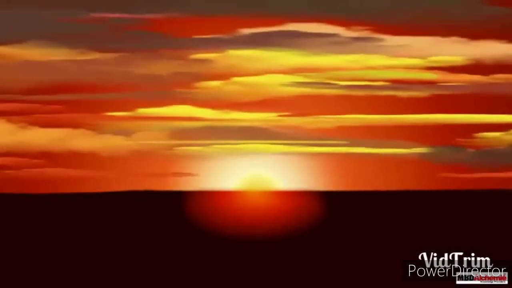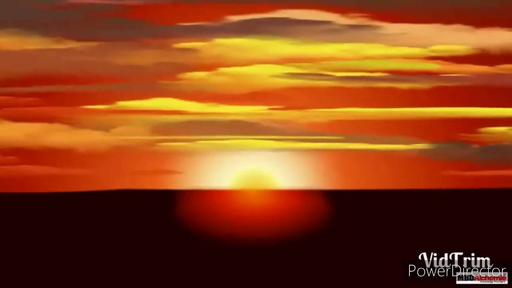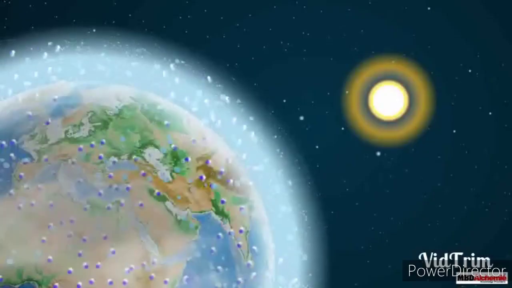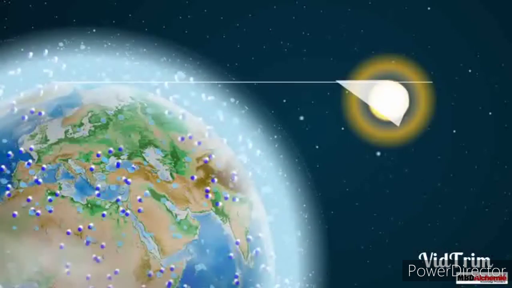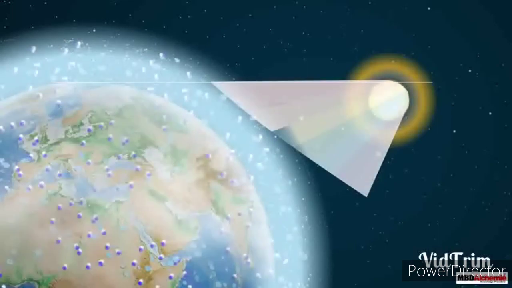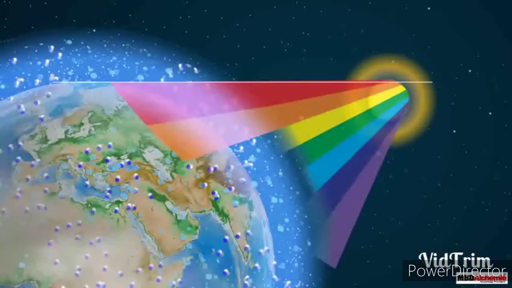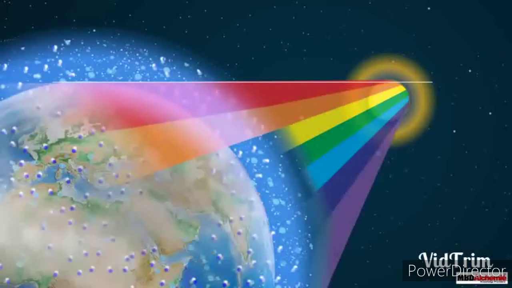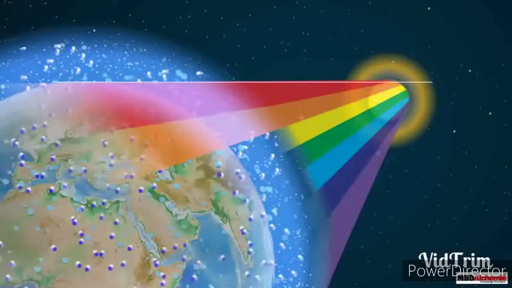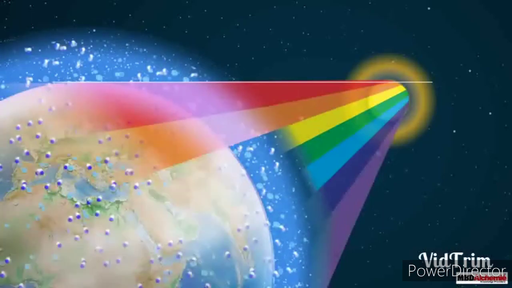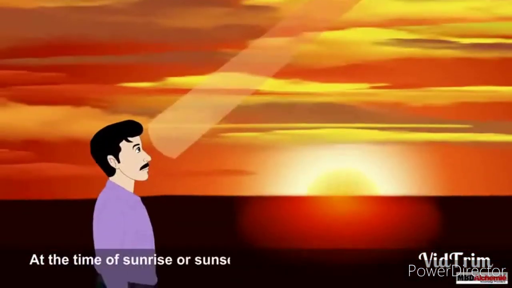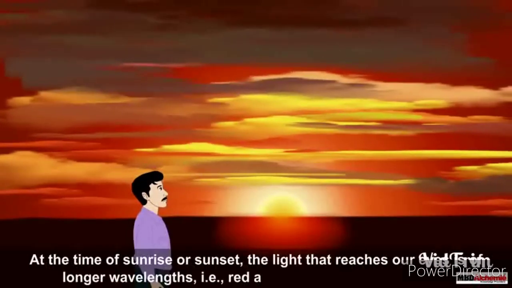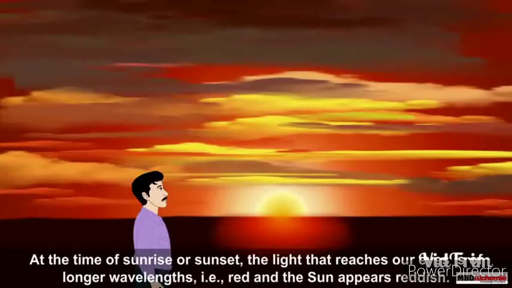A similar case happens during sunrise and sunset. When we see the color of the sun during sunset and sunrise, we know that during sunset and sunrise the sun is at the horizon, so the light rays have to cover a larger path, and in this path most of the colors fade away, and only the red color reaches us, so only the red color is scattered. Due to the scattering of the red color, during sunset and sunrise the reddening appears because the red color, which is larger in wavelength, reaches our eyes. That's why the sun appears reddish.